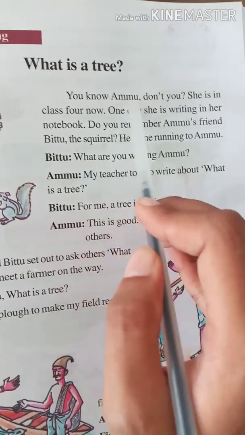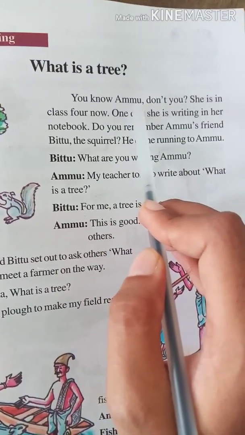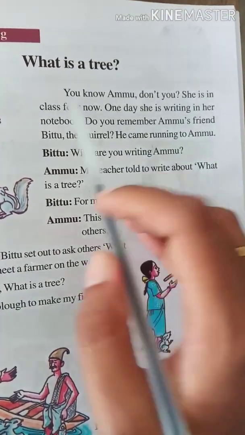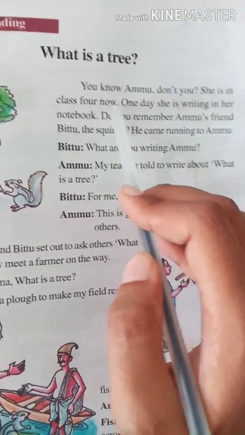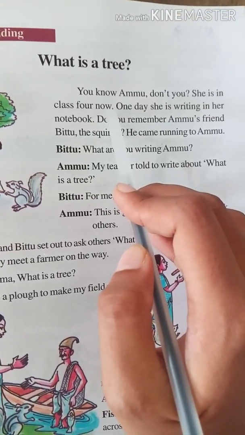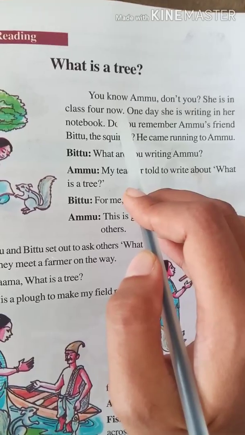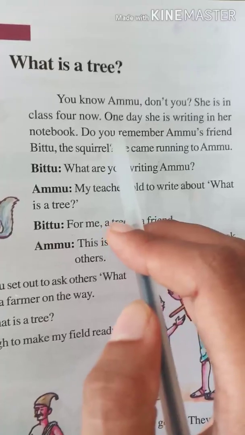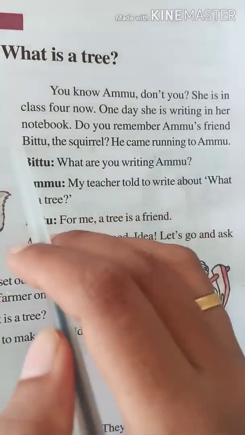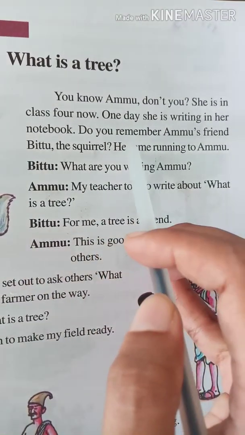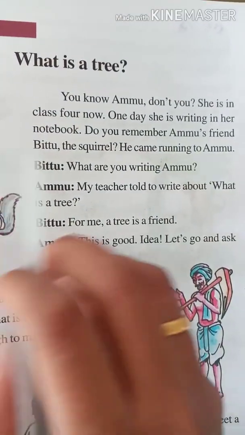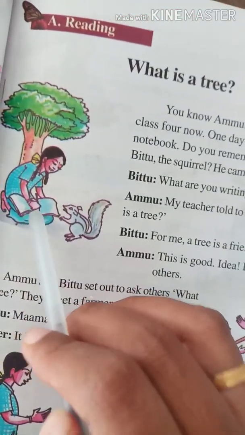Now, you know Ammu? Who is Ammu? You don't know, right? Okay, then, she's in class 4 now. Ammu is a girl who is in which class? Yes, 4th class, like you. One day she is writing in a notebook. Do you remember Ammu's friend Bittu the squirrel? He came running to Ammu. Okay, here Ammu is a girl from which class? 4th class. One day she is writing something in her notebook.